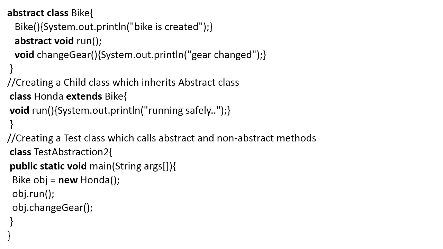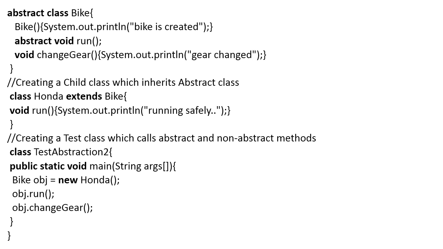Next, obj.run means this method will be called. Inside the Honda class I have given the implementation of the abstract method, so that method will be called and the next output is running safely. Next is obj.changeGear.